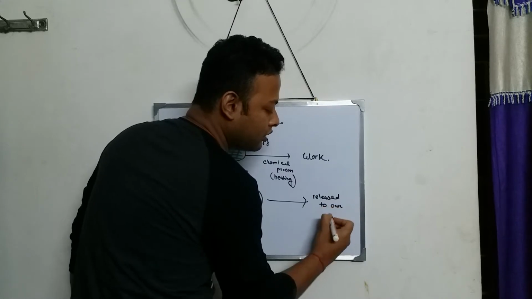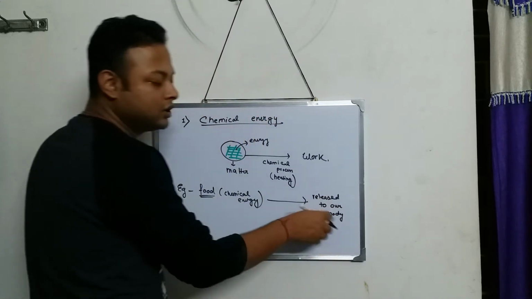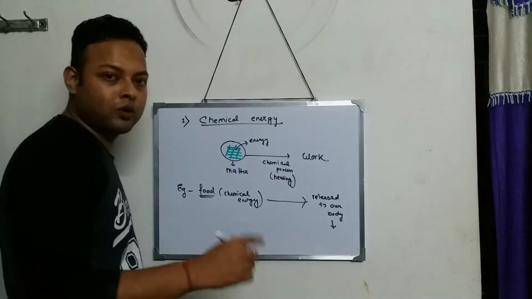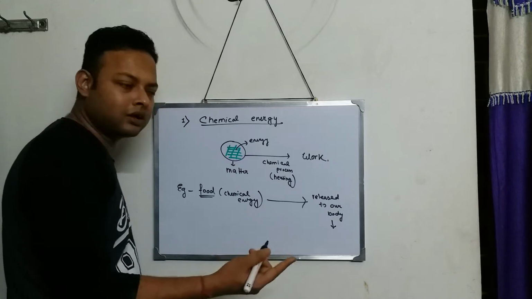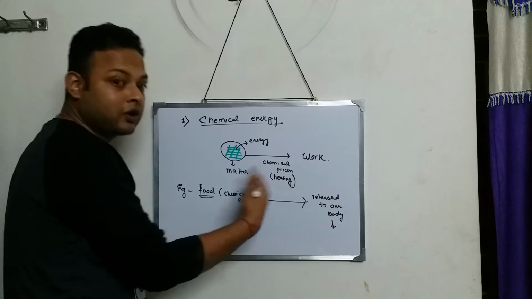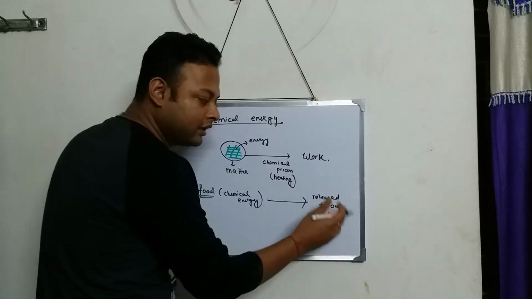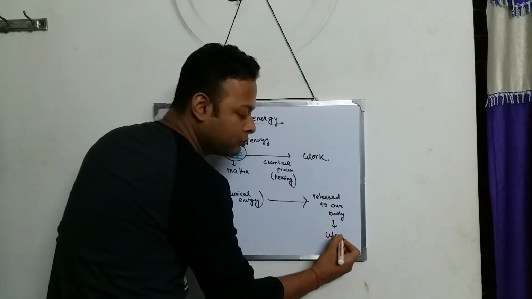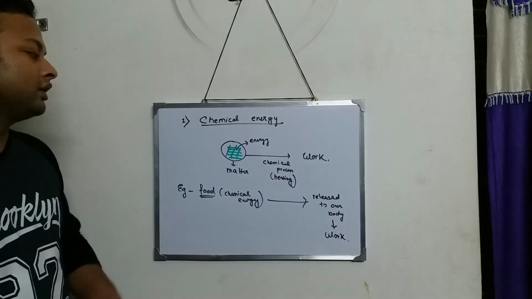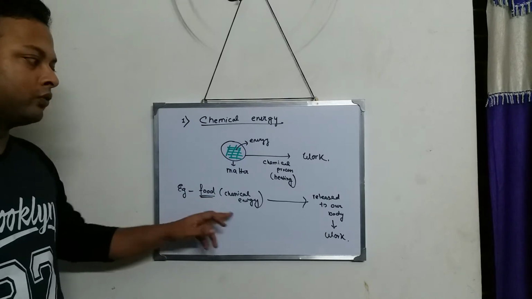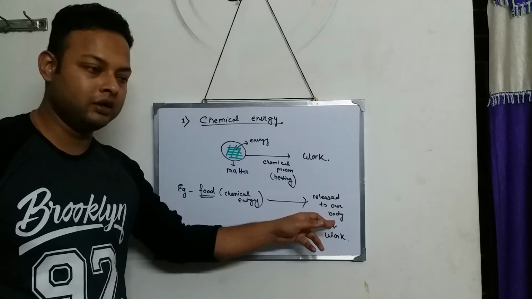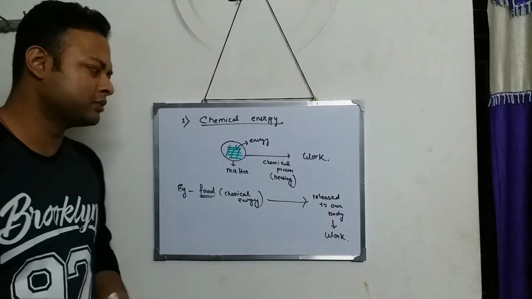The energy which is released to our body, we can do what? By that energy we can play, we can walk, we can run, or do some kind of work. So chemical energy is contained inside food. When we take the food, that energy is released in our body by some chemical process.